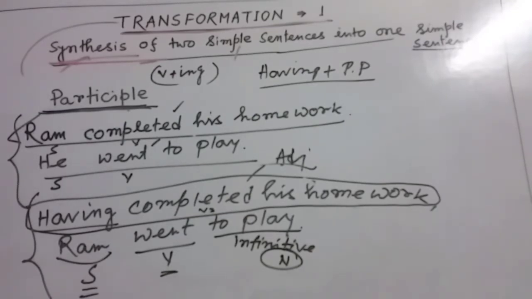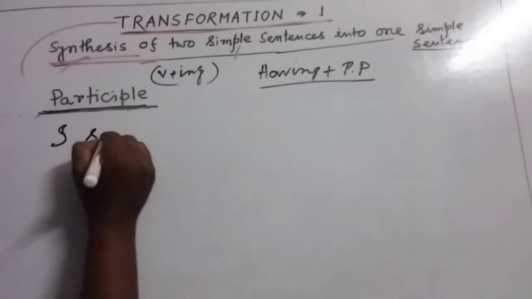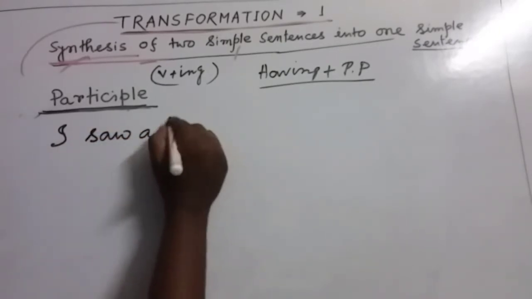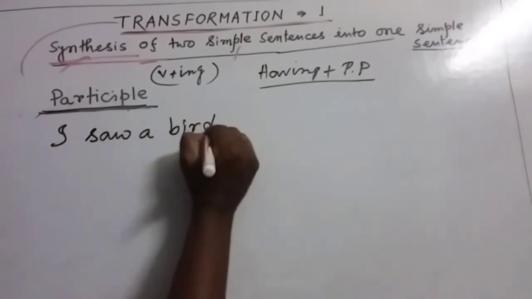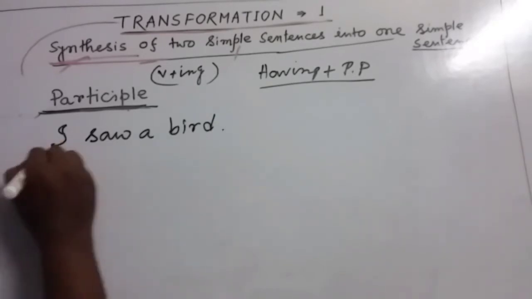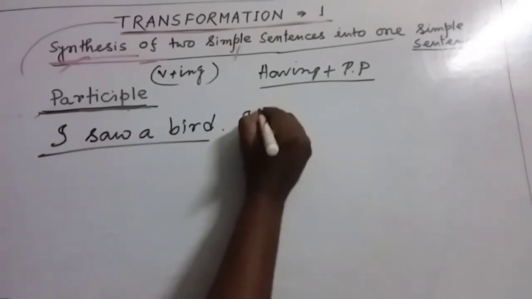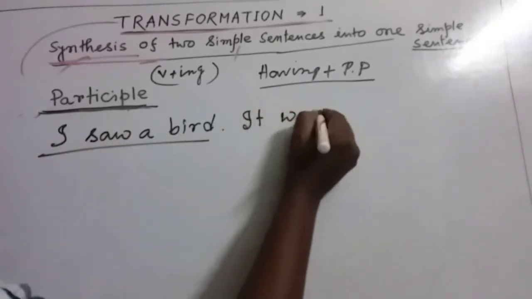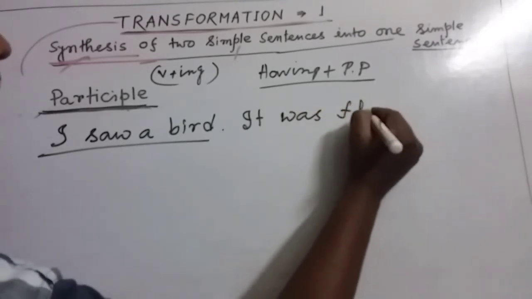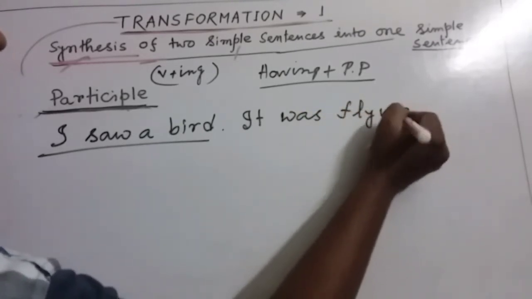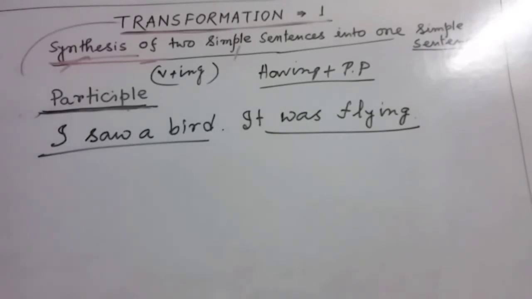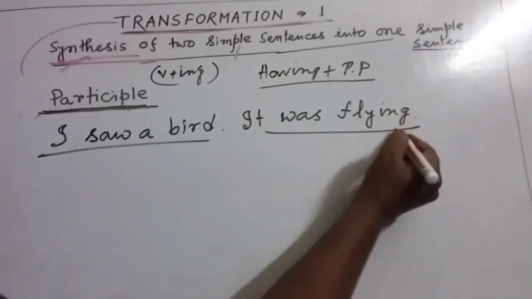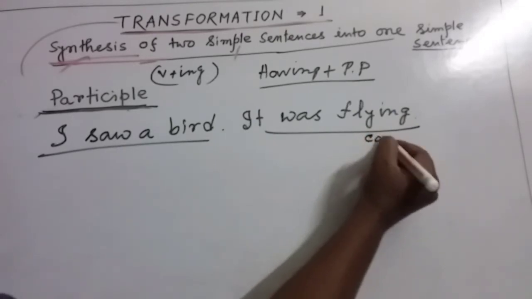There is another way. Let's look at this. I saw a bird. This is one simple sentence. It was flying. There is another simple sentence. Friends, here it is the continuous verb.